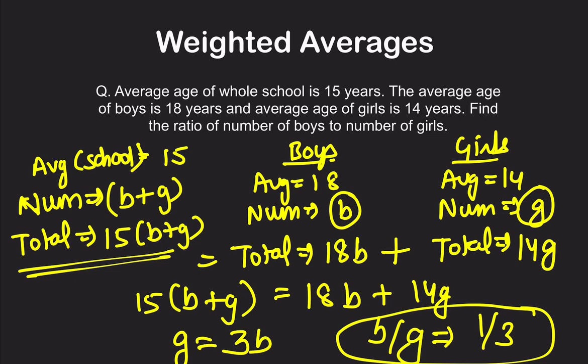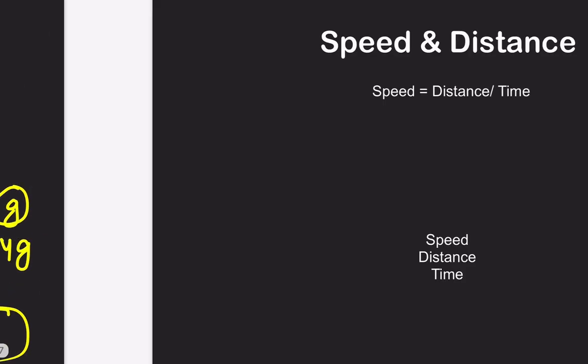The average of the school is given, the average of boys is given, the average of girls is given. Then we calculated the total of the school, total of boys and total of girls. Then the total of the whole school will be equal to the total of boys plus the total of girls. And this we then equated, and we got the ratio of the number of boys to the number of girls in the school. I hope it is clear. Weighted average question is done.